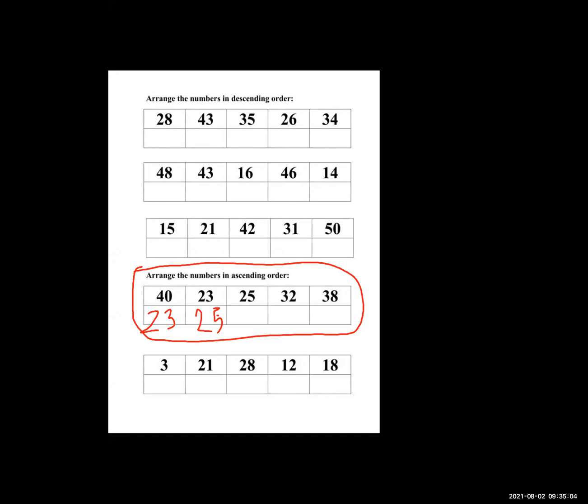Then what number after 25? 32. 32. Very good. After 32, which number is increasing? 38. Very good. And then which is the biggest number? 40. So here we can see 23 is the smallest number and 40 is the biggest number. So in ascending order we should go from the smallest number to the biggest number.